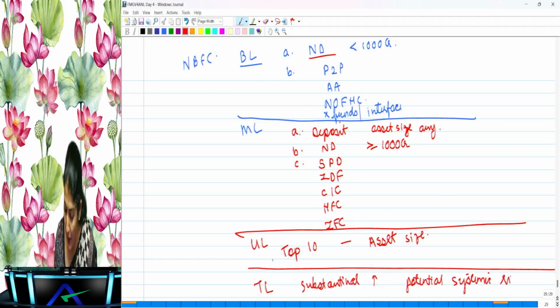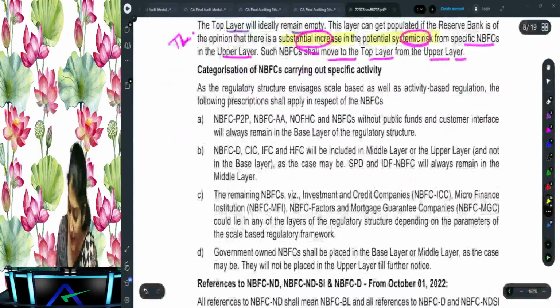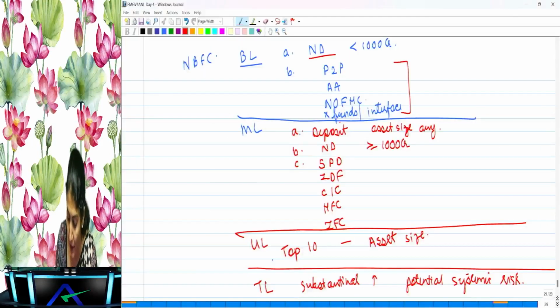Now, based on the kind of activities, what is the classification? They say that P2P, AA, that is peer-to-peer lending, account aggregator, non-operating finance holding company, and NBFC without public funds and without having the customer interface will always remain in the base layer. So these four are always going to remain in the base layer.